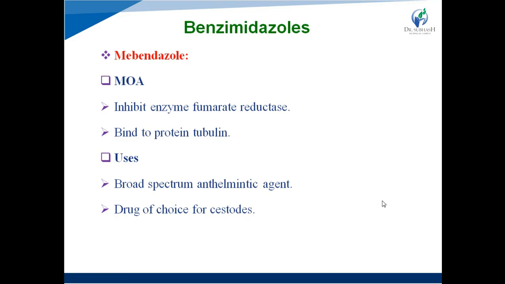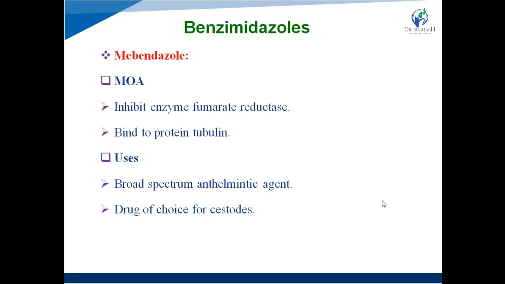It is a benzimidazole derivative, and see its mechanism of action. It inhibits the enzyme fumarate reductase. Right? Now, what is the function of fumarate reductase? Inhibition of fumarate reductase will cause what in worms or helminths? Fumarate reductase is an important enzyme in helminths that appears to be involved in the oxidation of NADH to NAD.